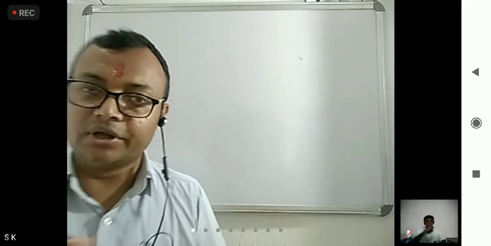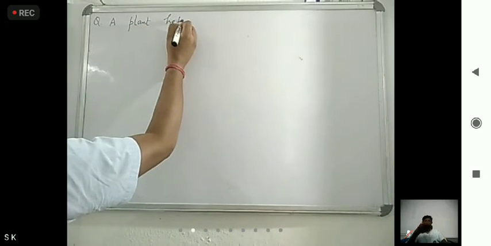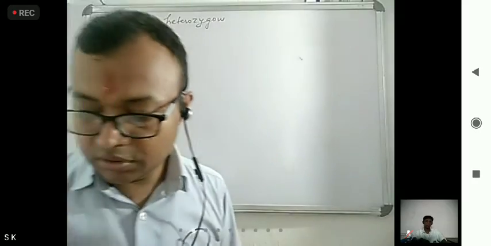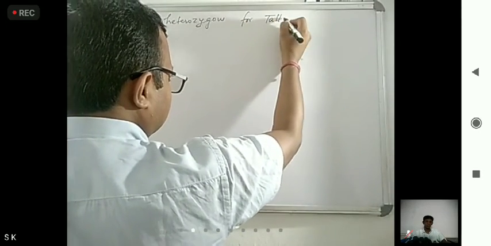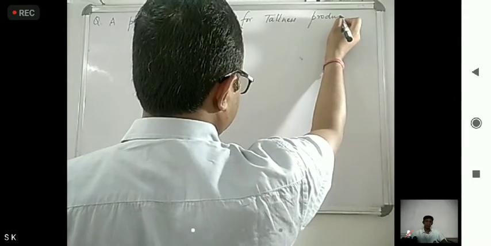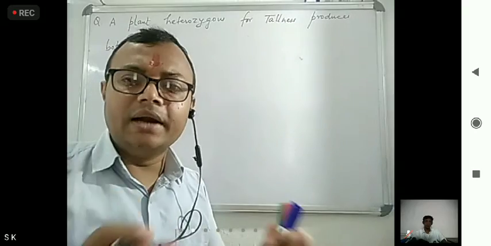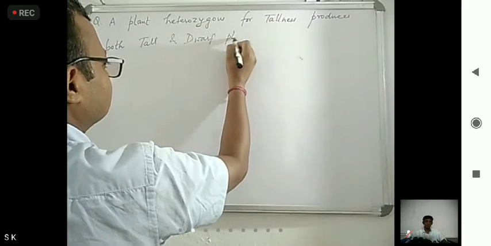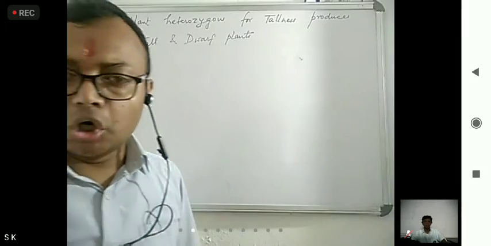Now, the question is: a plant heterozygous for tallness produces both tall and dwarf plants on self pollination.